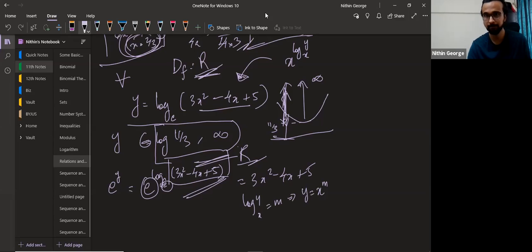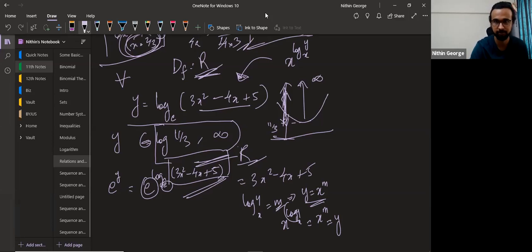So when I do x raised to log y base x, this log y base x is nothing but m. It's nothing but x power m. And from here, I can say that this is nothing but y. So x power log y base x will be y itself.